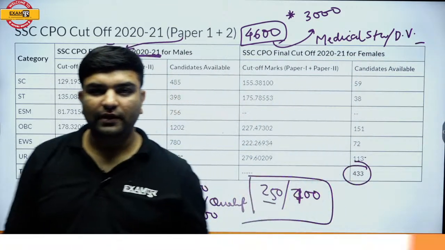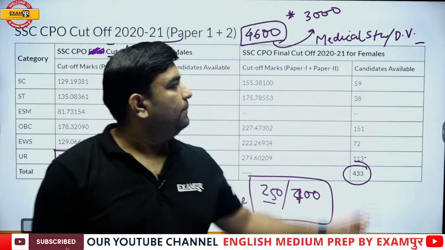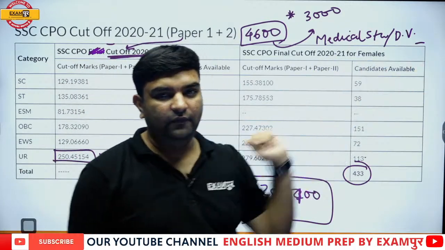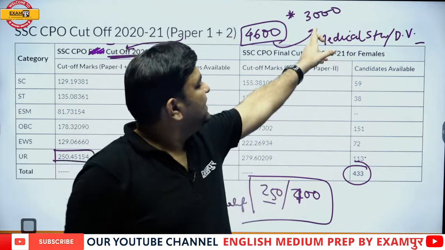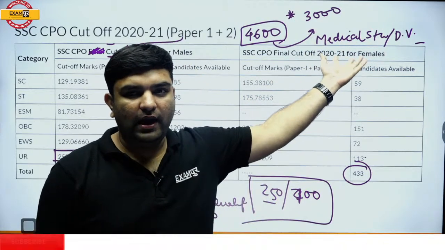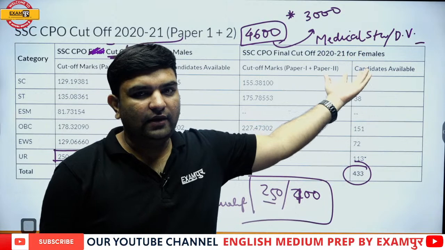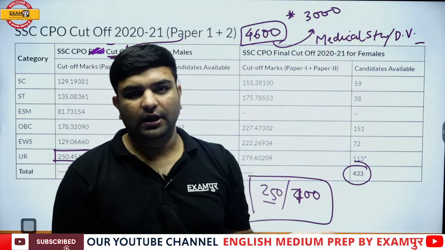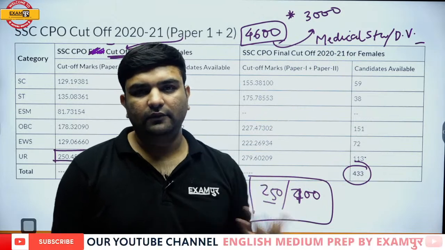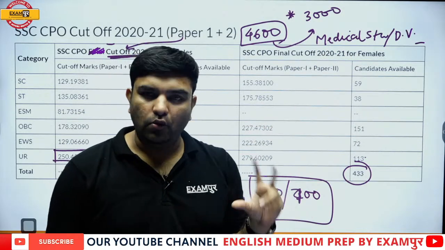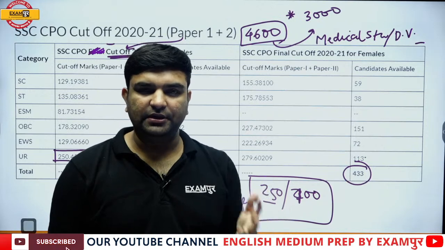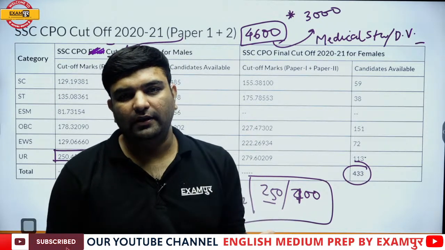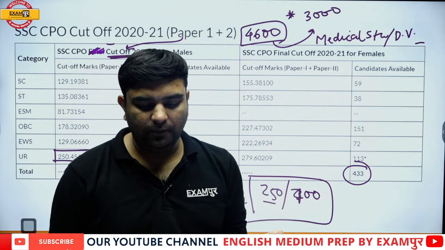Then your rank will decide, guys. If you are inside 3000, then you will be able to get the job. Otherwise, you would not. However, you would call yourself tier 2 selected, but you would not be in the merit list.